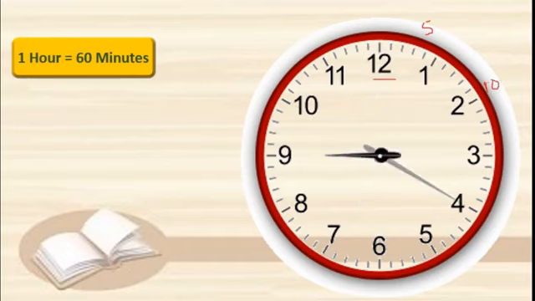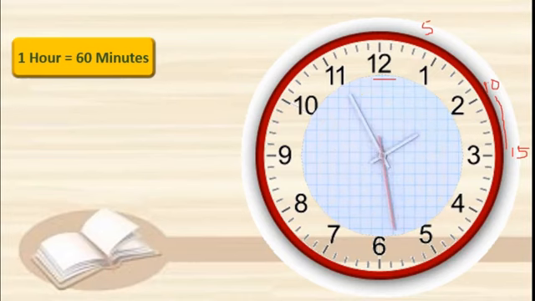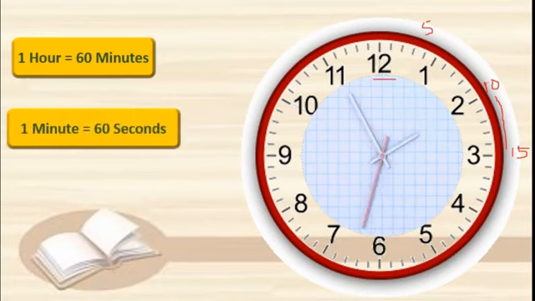Here we start. This is 5 minutes. This is 10 minutes. This becomes 15 minutes, isn't it? Like this, total it is 60 minutes. So you know that 1 hour is equal to 60 minutes. Okay. And 1 minute is equal to 60 seconds.